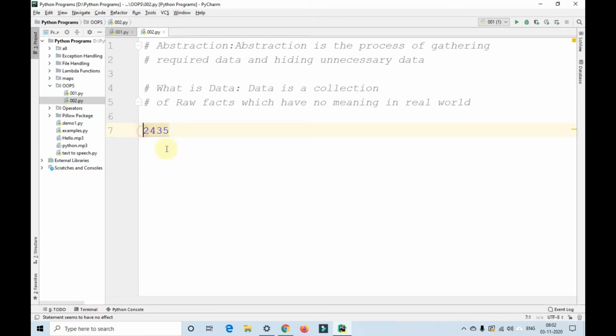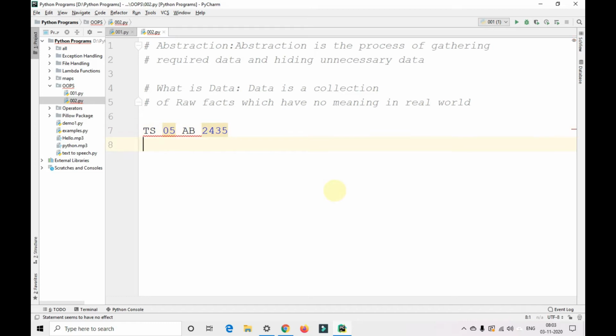But if I give TS05AB 2435, it is clear that it is a vehicle number now. When we give the complete detail, we are able to tell that it is a vehicle number here.